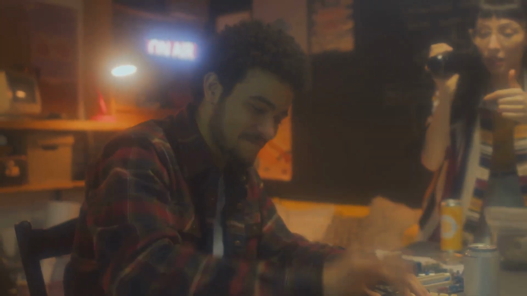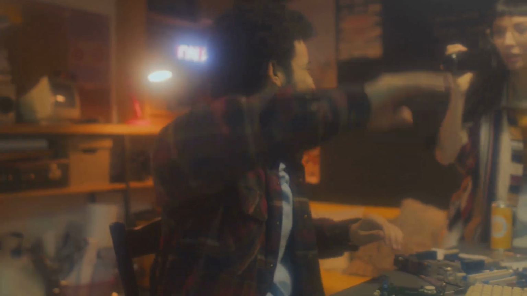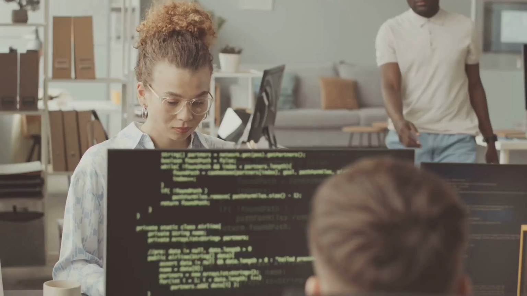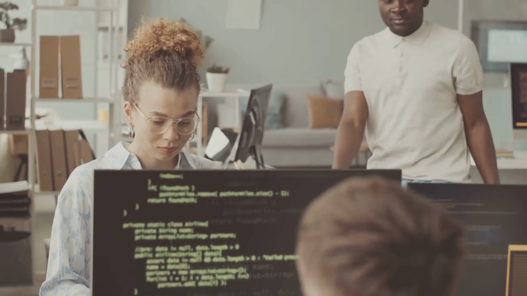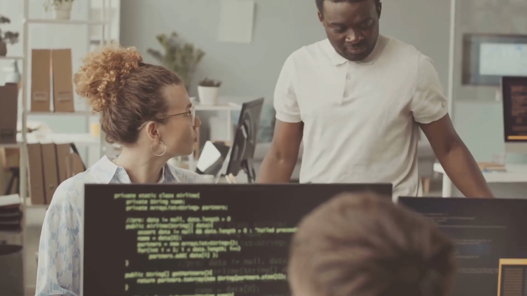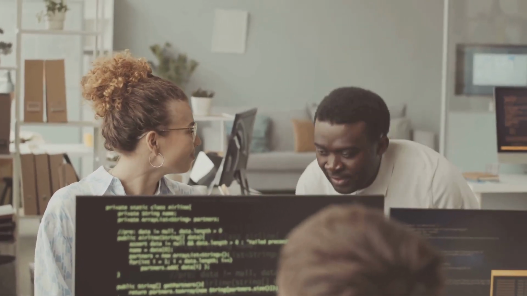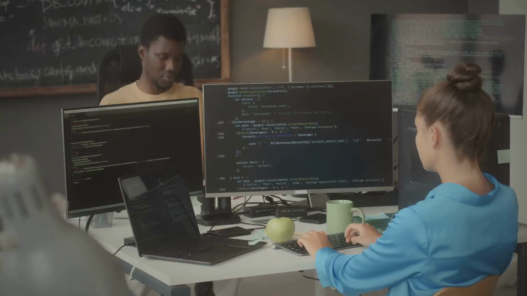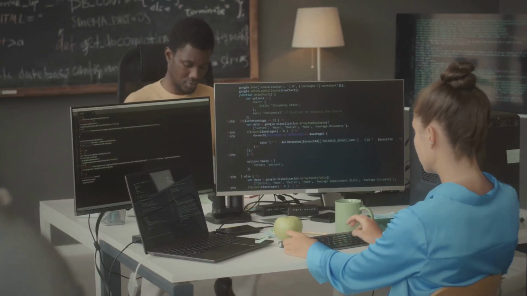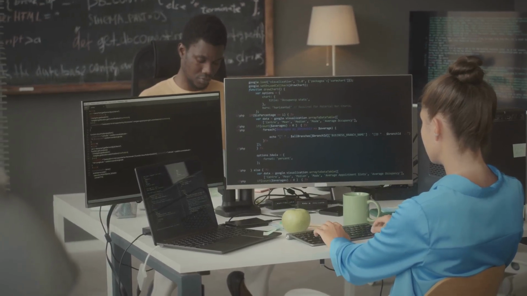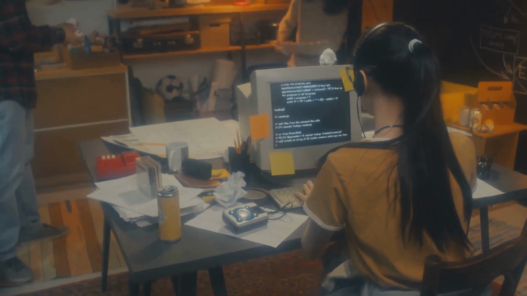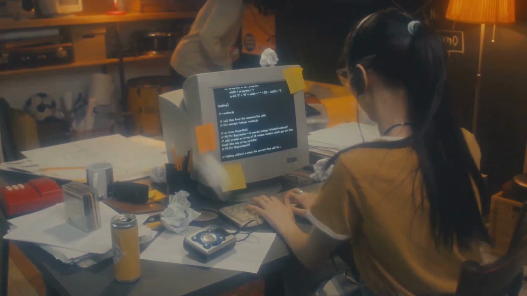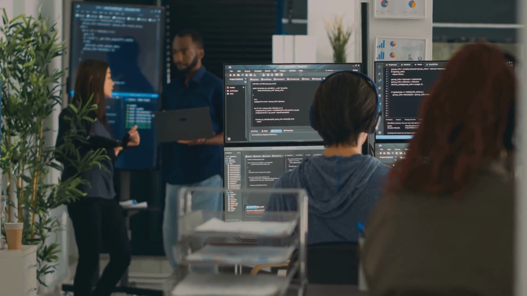Section 7. Conclusion. Embrace the power of programming. Programming might seem a bit daunting at first, but trust me, it's like learning a new language. Well, technically it is. Once you get the hang of it, it's incredibly rewarding. Remember, coding is all about breaking down complex problems into smaller, more manageable steps. And with practice and a bit of creativity, you can create anything you can imagine. So go forth, code ninjas, and unleash your inner tech wizard. The future of technology is in your hands.